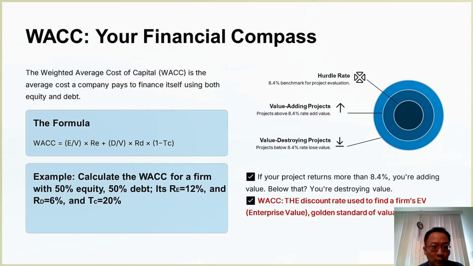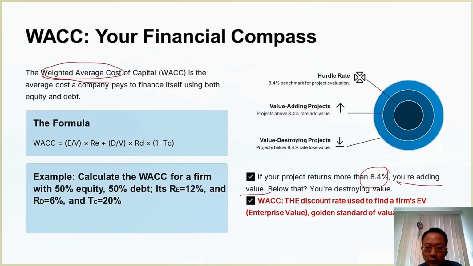This is exactly why the weighted average cost of capital is so important. The reason is simple. This serves as a baseline, a benchmark. In companies, when deciding whether to move forward with many projects or simply cut them, this is a very important indicator to look at. It shows how much expected profit a project itself can generate. If it exceeds your 8.4%, then you're creating value.